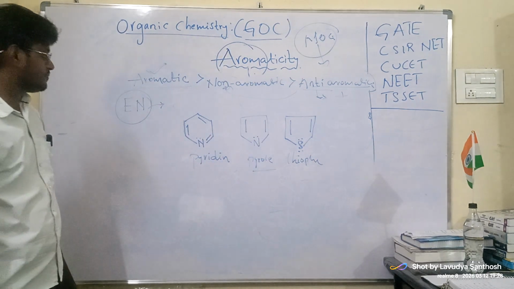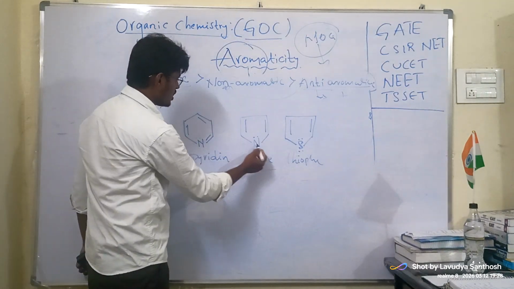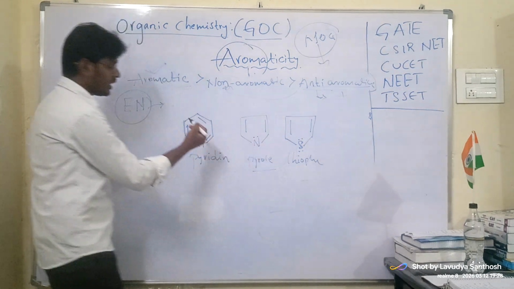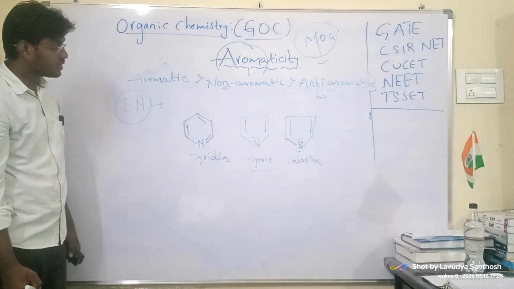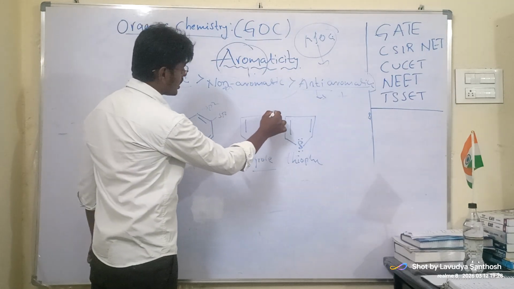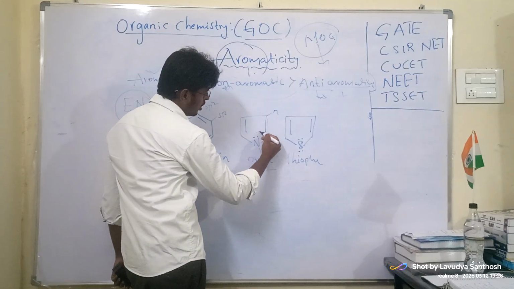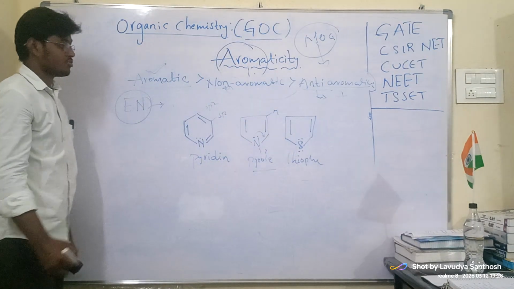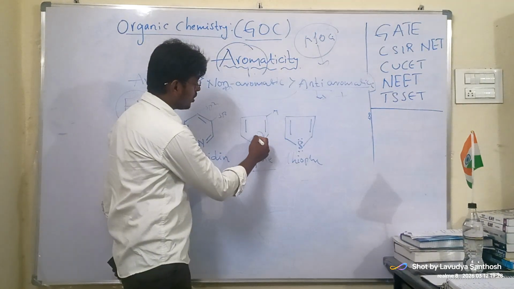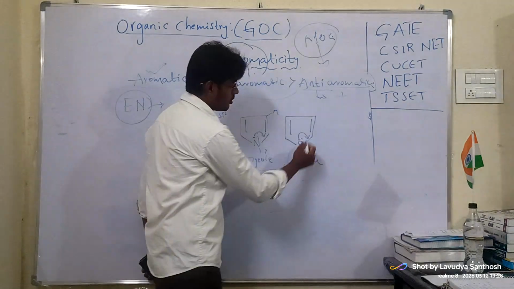Now, electronegativity. Since these are both nitrogen atoms, both have lone pairs of electrons. All are sp2 and all are in plane. But here the lone pair is involved in delocalization. These pi electrons are involved in delocalization.